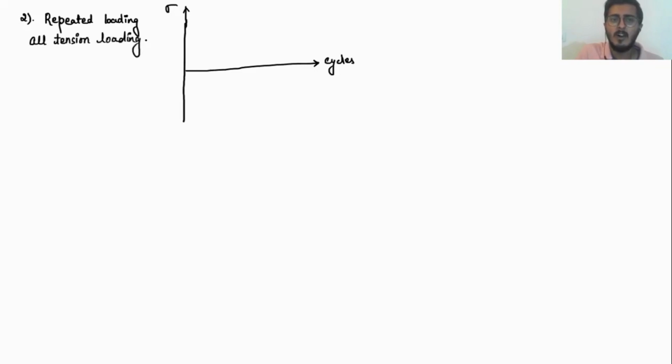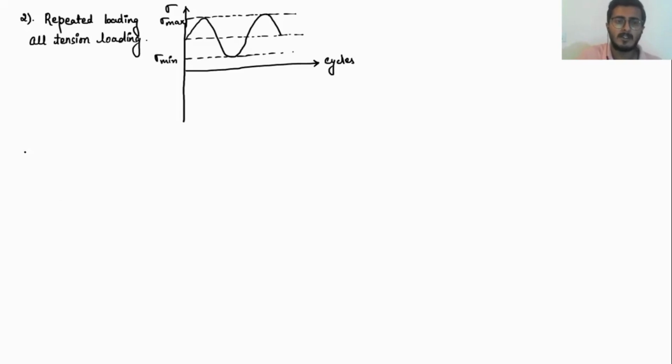Under all-tension loading, only the tensile stress is relevant. What changes is only the sigma maximum and sigma minimum values. Over here, this is my sigma maximum, and this is my sigma minimum. Both of them lie in the tensile region. Such a loading is known as repeated loading.